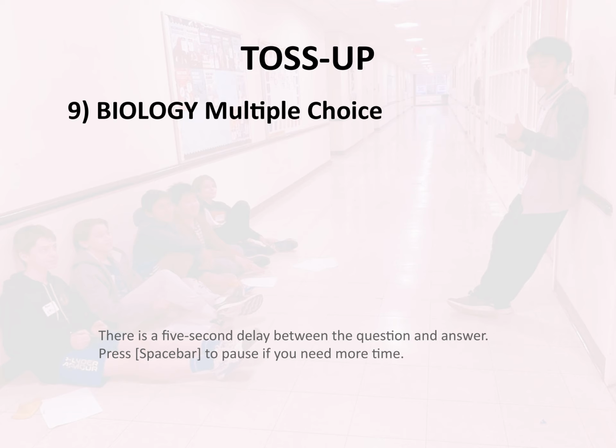Toss-up 9. Biology. Multiple choice. After a volcanic eruption wipes out the organisms on an island, which of the following would be the first to recolonize? W. Large carnivore, X. Wind-dispersed grass. Y. Frugivorous bird. Z. Forest tree.